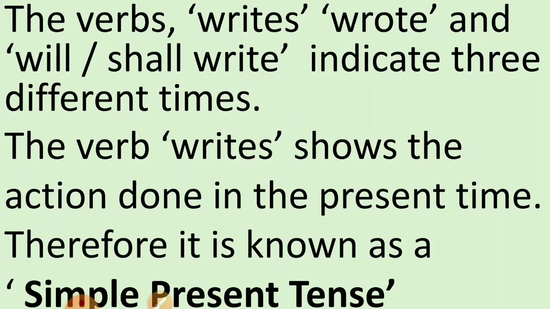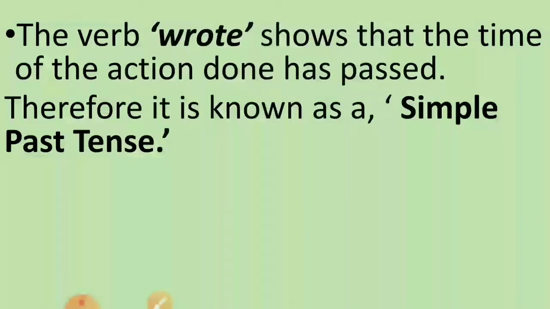So, therefore, it is known as a simple present tense. Then, the verb wrote shows that the time of the action done has passed. The action is already done, completed. So, therefore, it is known as a simple past tense.